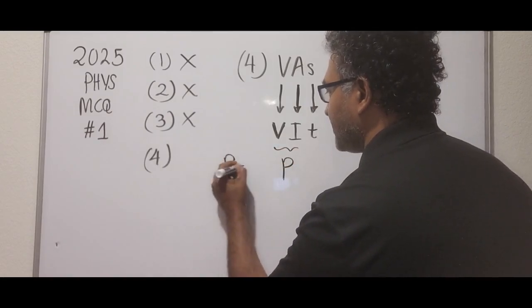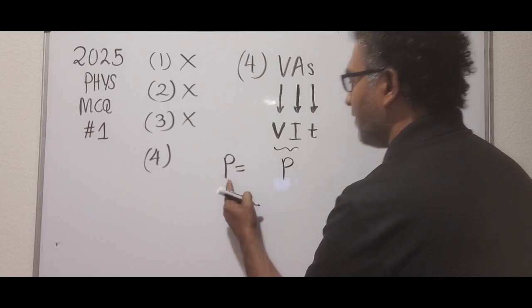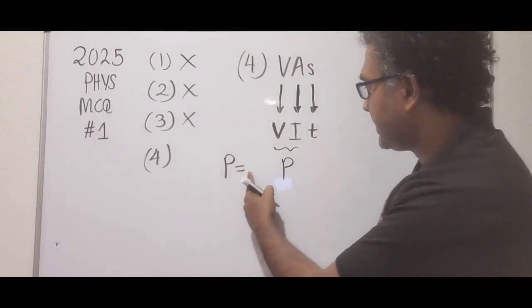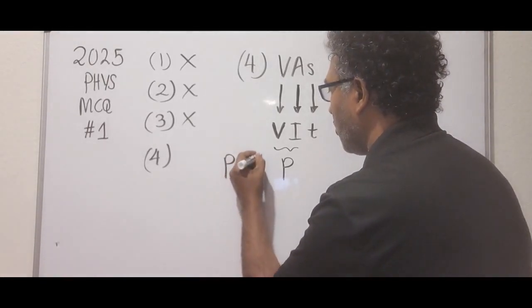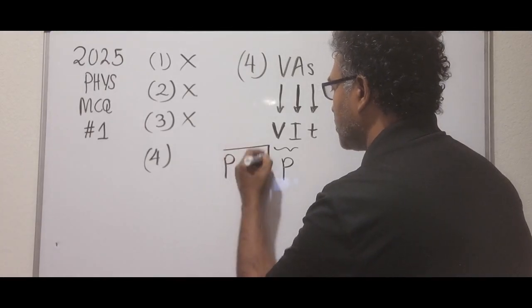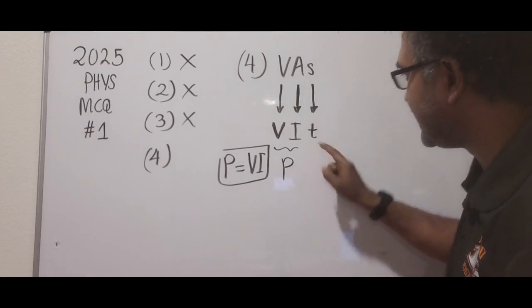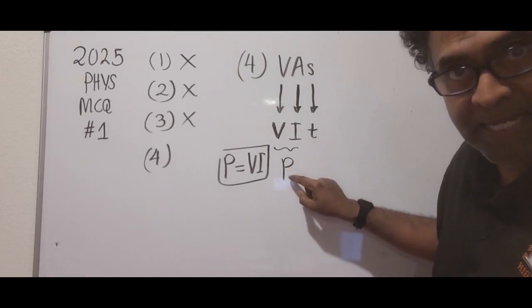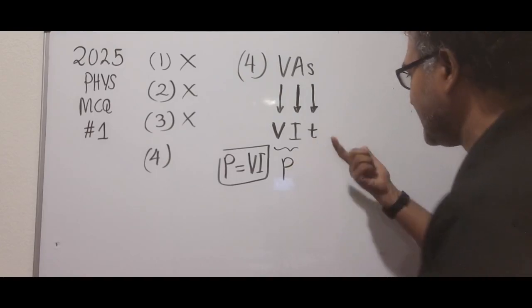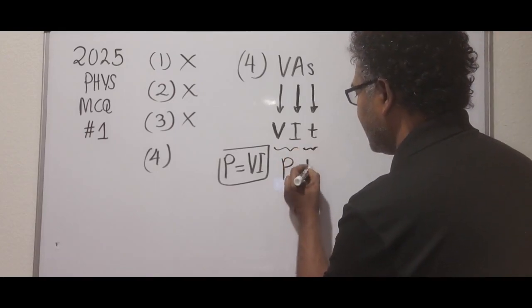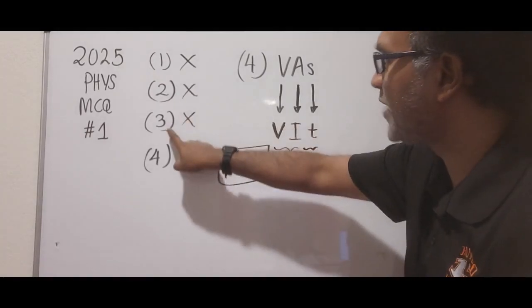Because we have a relationship between power, voltage, and the electric current called P equals VI. So I can replace VI by P, power, and T is time. And this is just like number 2 and 3.